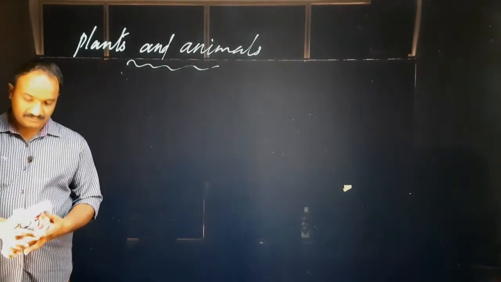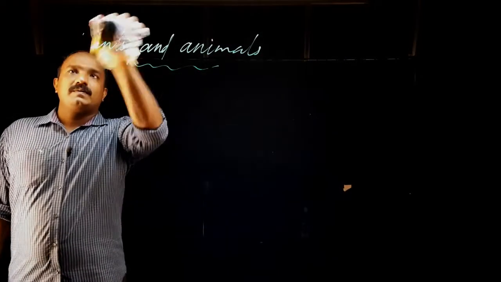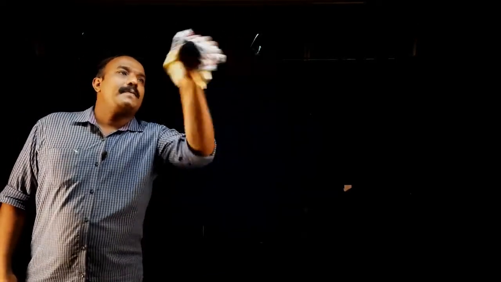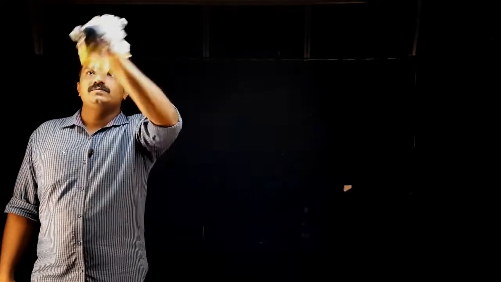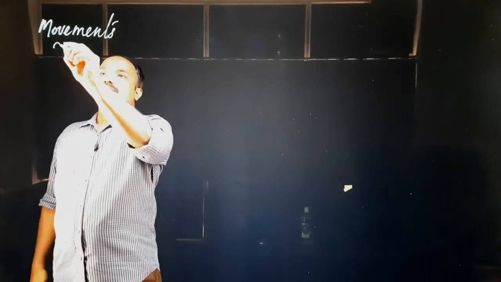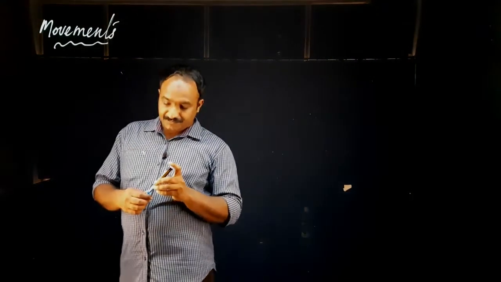Okay, look. See what the differences between animals and plants are. The first one is in the case of movements.